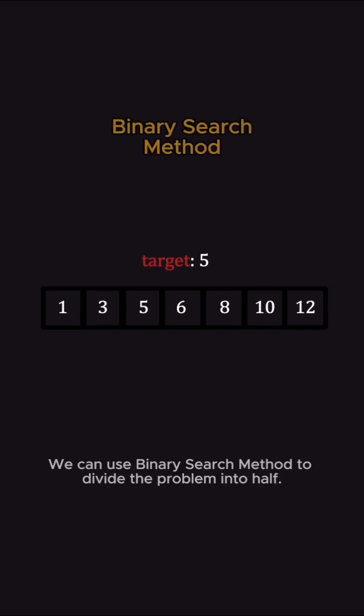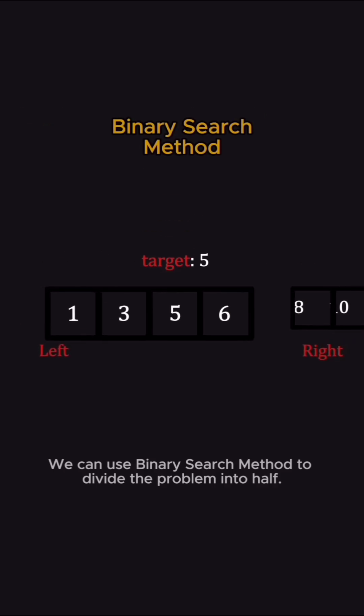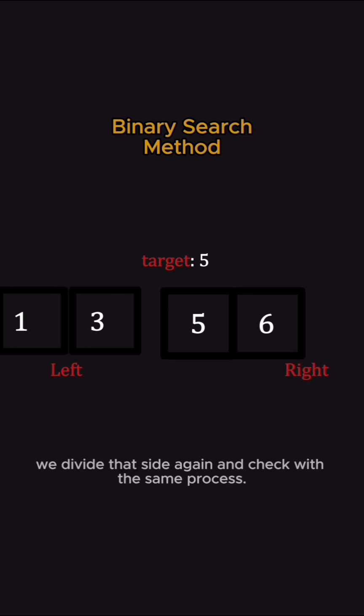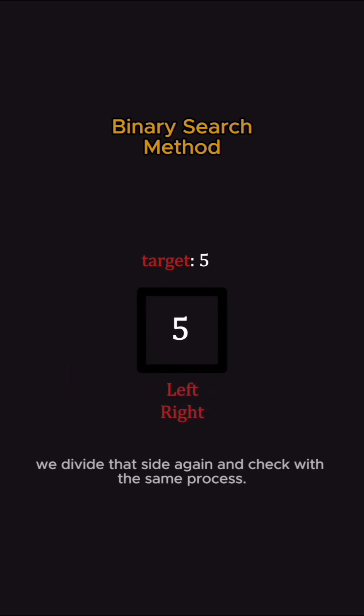We can use binary search method to divide the problem into half. If our target is present in either of the sides, we divide that side again and check with the same process. Let's dive into the solution with binary search method.